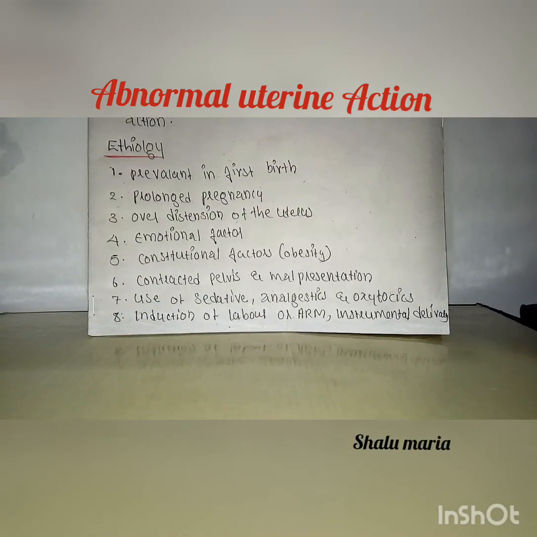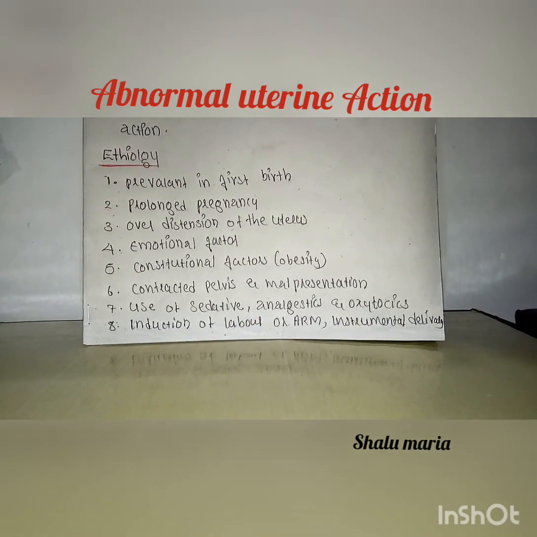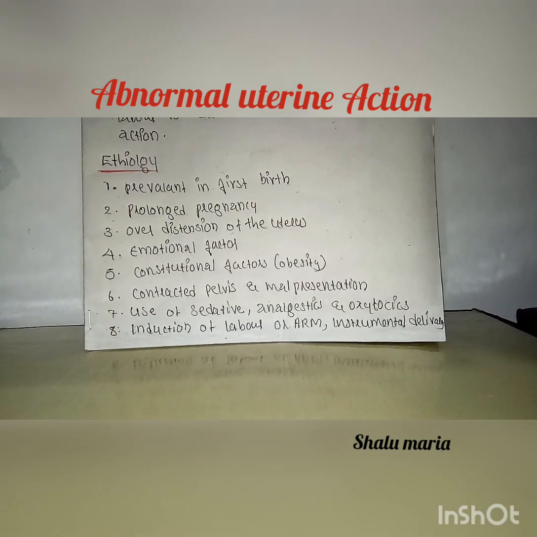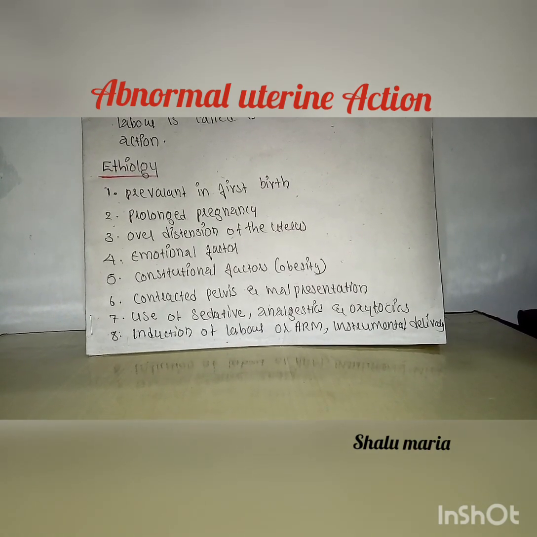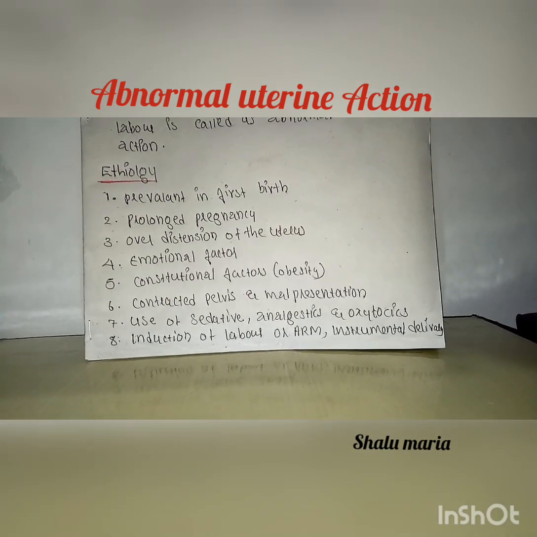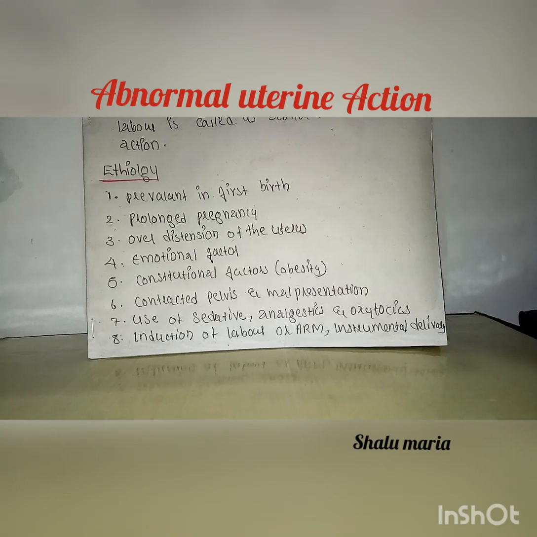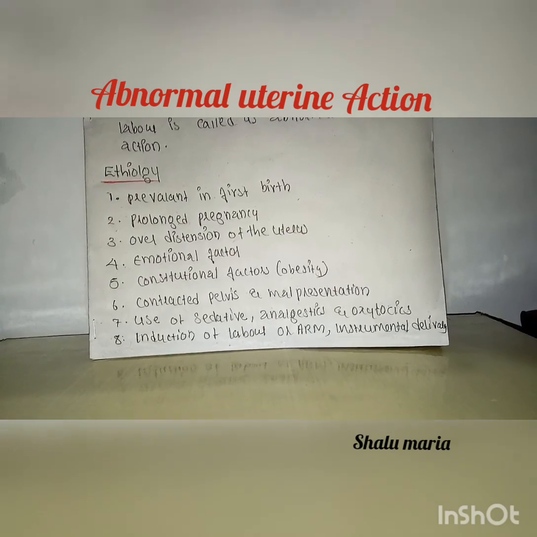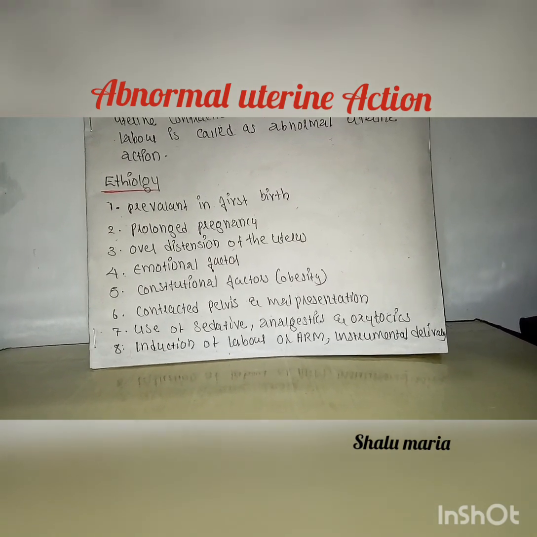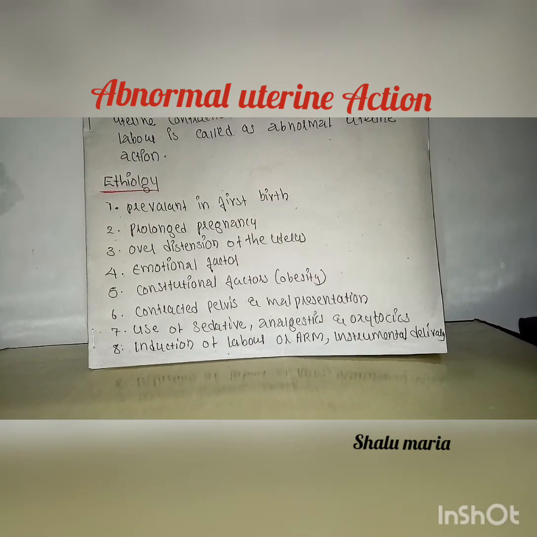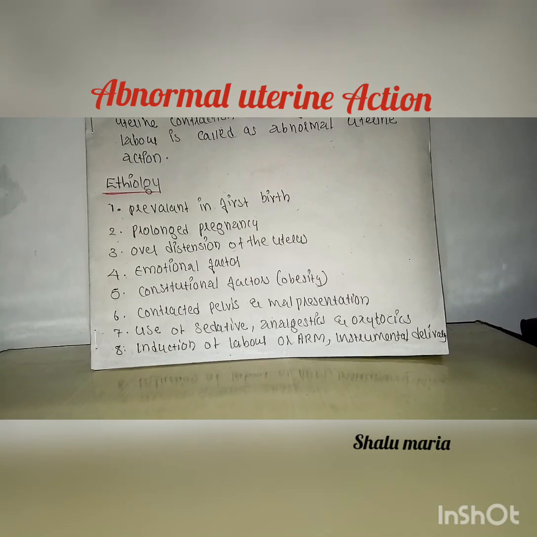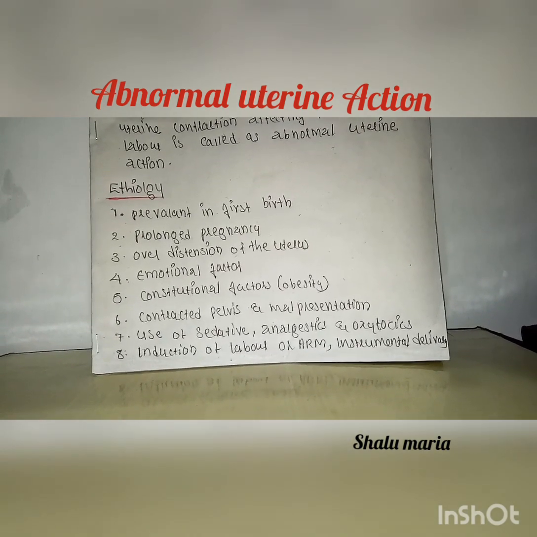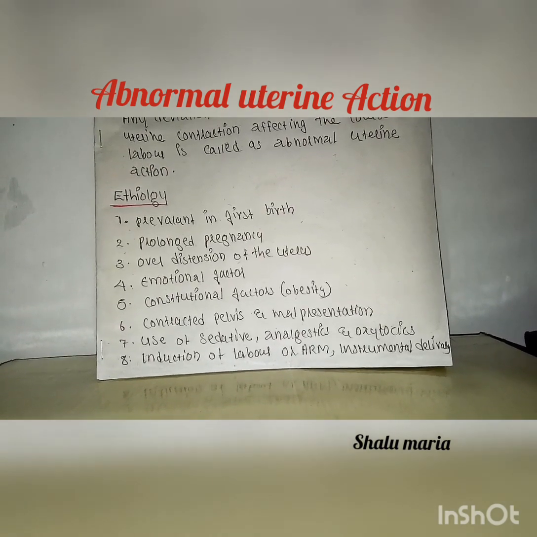Okay, next we can move on to the etiological factors. The etiology of the abnormal uterine action is not fully understood. However, there are often some associated conditions with this abnormal uterine action. We can move on to that. First one is prevalent in first birth, that is the history of previous abnormal uterine action during delivery. Then second one is prolonged pregnancy. Then third one is over distension of the uterus. This over distension may be due to fibroids or twin pregnancy, like that.